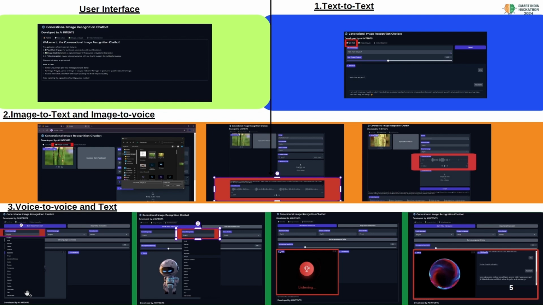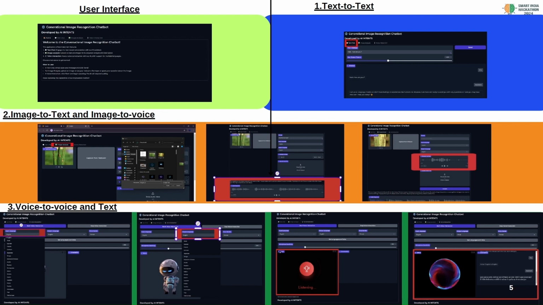This is the voice to voice feature. In this feature, the user can interact with the AI by any voice or any language they want, and it runs in real time, like a person communicating with another person. When the user selects the input language and the output language and clicks on start conversation, the AI comes into listening mode, and the user can give the query by voice through the microphone.